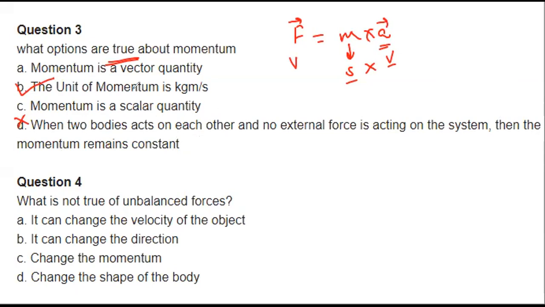Here the question is which options are not true about the momentum. Not true. So here option C is correct, because all three of the others are correct. Momentum is a vector quantity, yes, it is. The unit of momentum is kilogram meter per second, yes. So there might be some mistake in the question, but the answer will be C. Okay, got it. Got it, Hamna. And you, Miraj. Yes, sir.